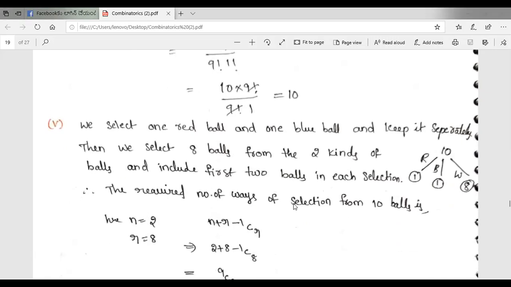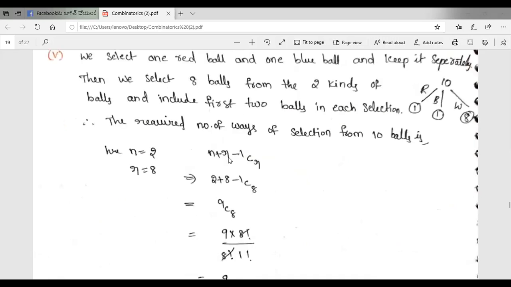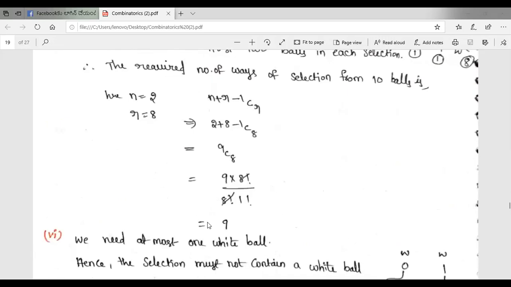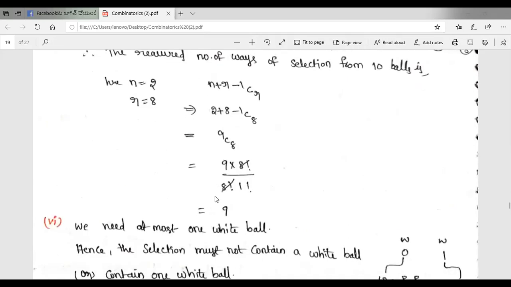So the required number of ways of selection from 10 balls is: n is equal to 2, r is equal to 8. The formula is n plus r minus 1 C r. So 2 plus 8 minus 1 C 8, that is 9C8. We simplify this and get the value 9. The possible ways are 9. Sixth question: at most one white ball is selected.